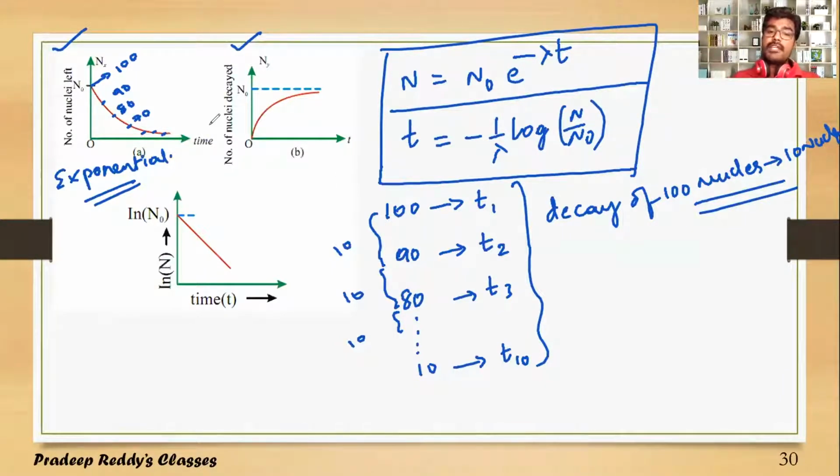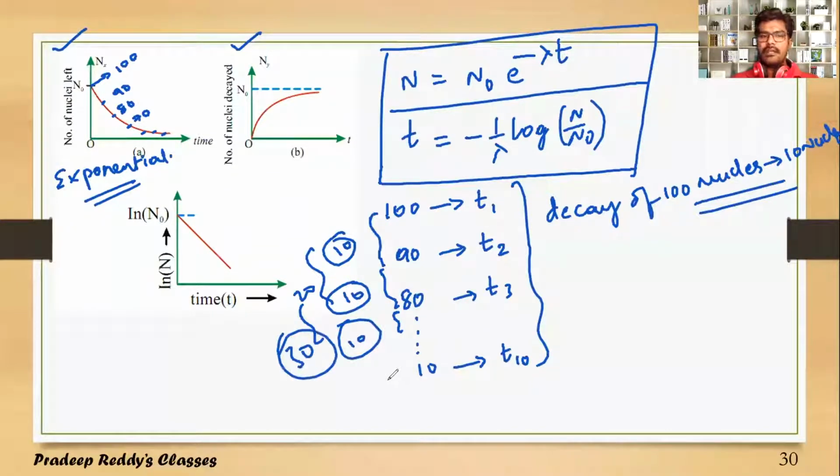And the number of nuclei which have disintegrated, the number of nuclei decayed, goes on increasing. First, how many are decayed? 10. Next, how many are decayed? 10, so 10 plus 10, 20 decayed. And next 10, so the total number of decayed nuclei is 30. So initially only 10 nuclei decayed, and then it increased to 20, then 30, 40, 50. Finally, after some instant of time, it will become 100 nuclei. The total sample will undergo disintegration after infinite time. This is how the decay process takes place, and it is purely exponential.